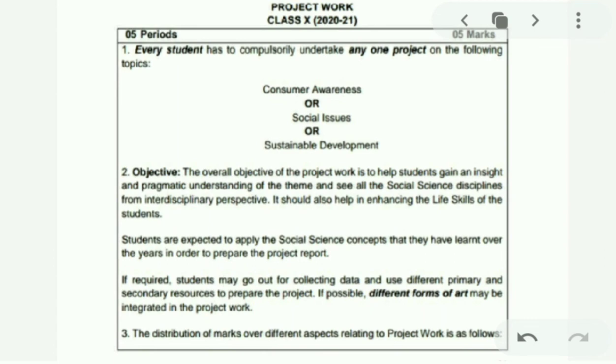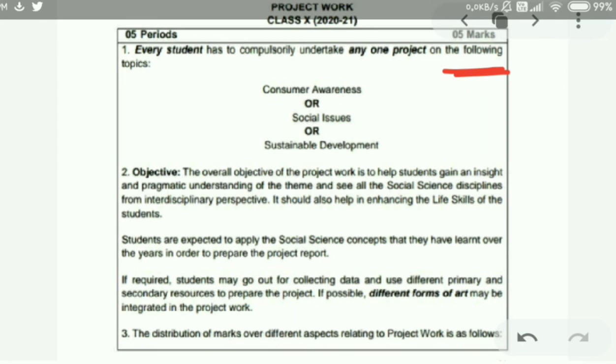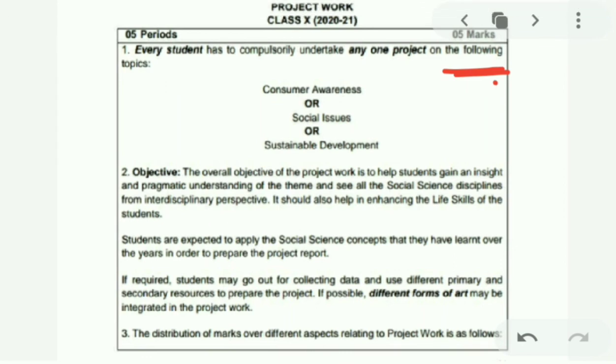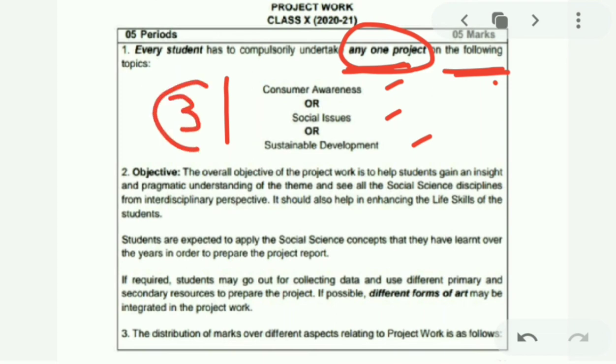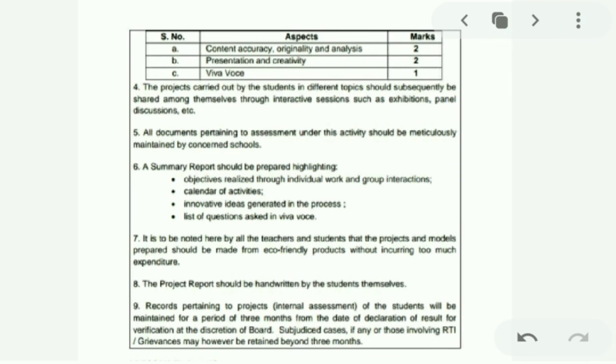So the project work here is of 5 marks. As you can see here, it's for 5 marks. Every student has to compulsorily undertake any one topic from those given below, that is consumer awareness or social issues or sustainable development. These 3 are the topics. From these 3, only one is to be chosen. The objective of the project work is discussed here, why it needs to be done. Then the distribution of marks is given. The marks will be awarded on the basis of content accuracy, originality and analysis.